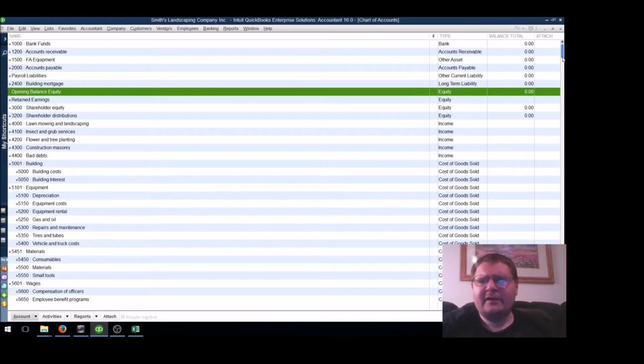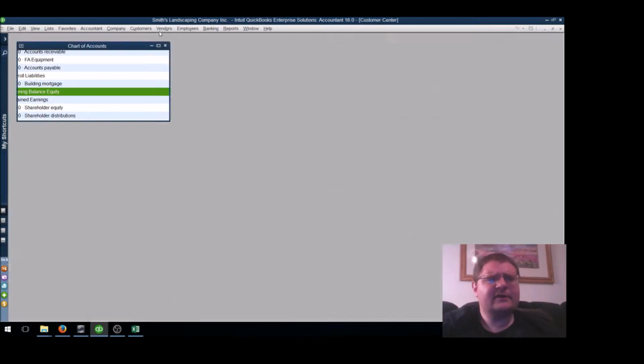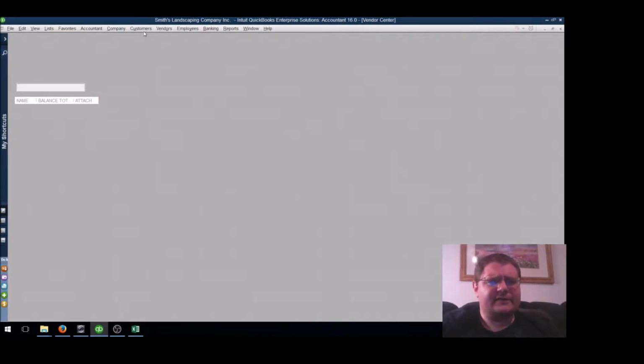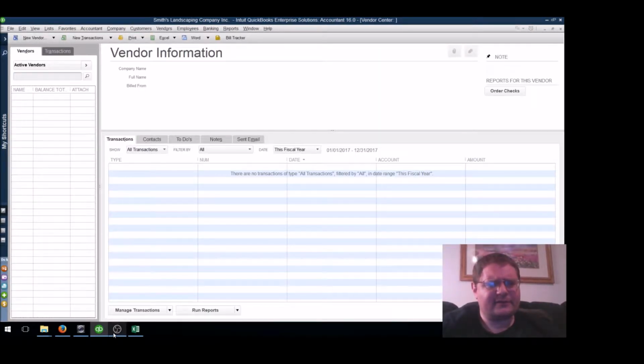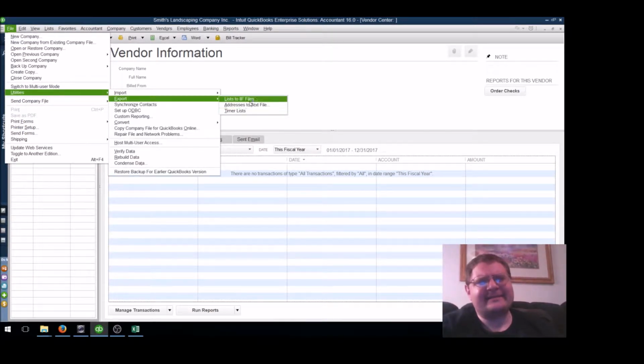This looks pretty good. We're going to look into customer center, vendors. Let's do the same thing. Let's get those in there so that we get something populated. One of the things we're going to want to do from the vendor information and the customer is export some IIF files to capture both of these lists.